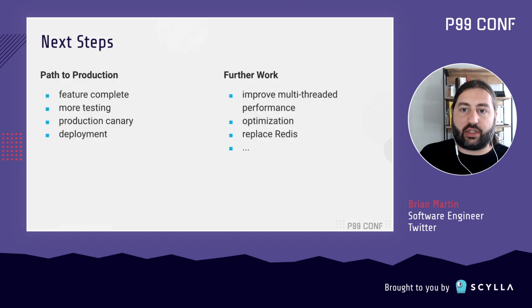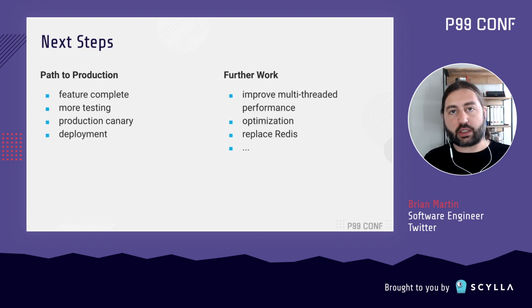So what are the next steps? The current priority is the path to production, but we also have this track of future work that we'd like to do, and maybe these can run in parallel. One of the first things in the path to production is going to be making sure that things are feature complete. As I mentioned earlier, even after 2 months of working on the storage library, I didn't have full feature parity with the C implementation yet. So there's more work that we need to do before we can move on to the next stage.